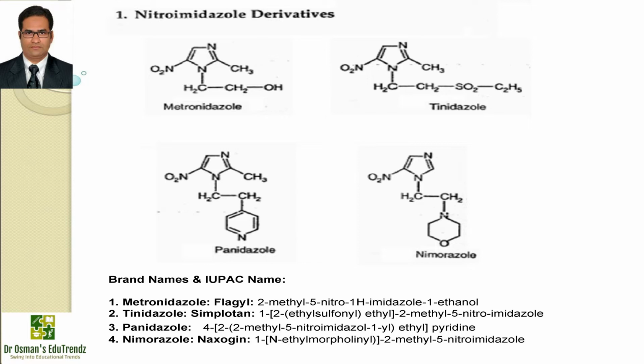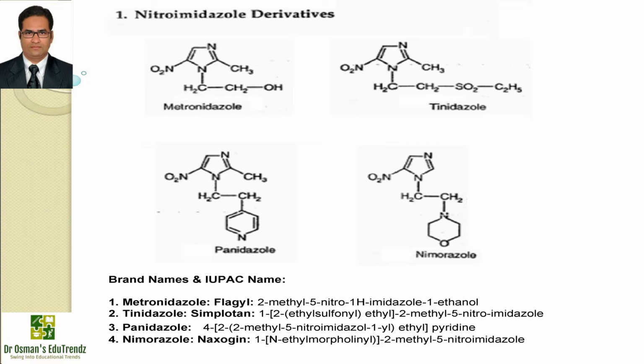Next drug is tinidazole, which is widely available with the brand name Simplotan and IUPAC name 1-(2-ethylsulfonylethyl)-2-methyl-5-nitroimidazole. Tinidazole is used in the treatment of intestinal and hepatic amoebiasis with potentially more affinity compared to metronidazole. Then comes panidazole, which is used in amoebiasis and shows potent in vitro activity against Entamoeba histolytica and Trichomonas vaginalis. Its IUPAC name is